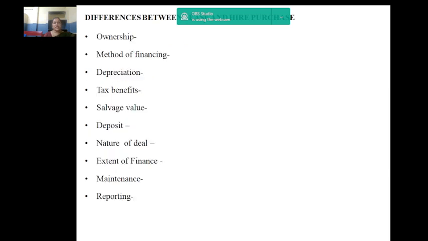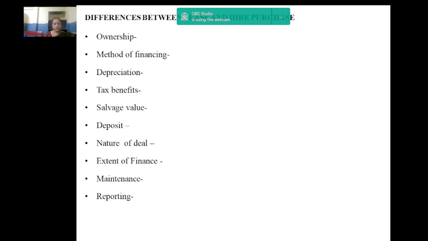These are the basic or the general differences between the lease and the hire purchase. First is ownership. In lease, ownership rests with the lessor throughout the entire life of the asset. And in hire purchase, the hirer becomes the owner after the payment of the specified installments.